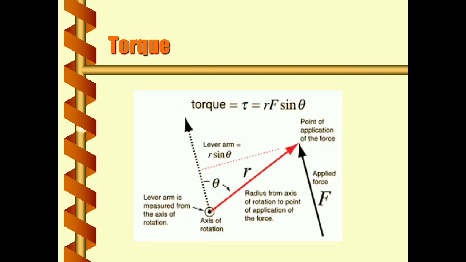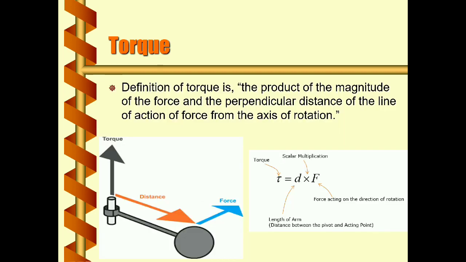Next, the formula you can write: if we consider force as F and perpendicular distance as R, you can write tau equal to R cross F. Here we are denoting distance as D, so we write D cross F. This tau is nothing but the notation of torque. D is the perpendicular distance between the axis of rotation and the point of application of force. F is the force which is producing the turning effect.